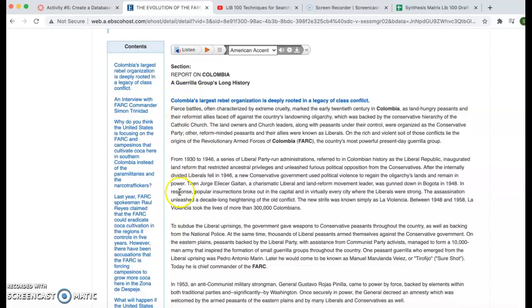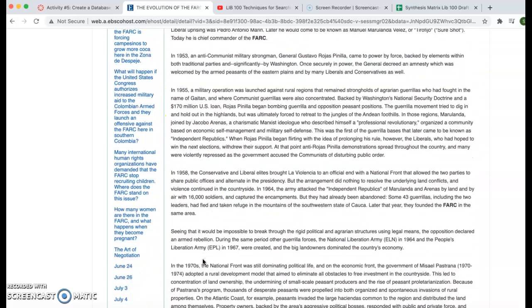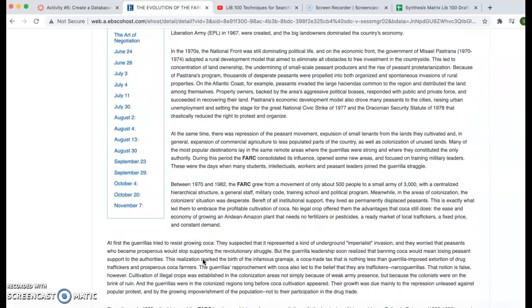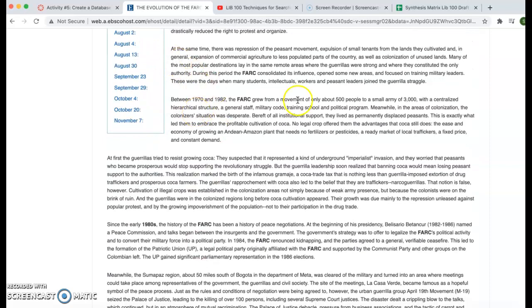And this is just going to give us a big background of a lot of information. However, it does mention this timeline that I'm looking for, and since the 1980s, history of peace, negotiation. So it does give me some of what I'm looking for with that social impact I'm basing my question off of.